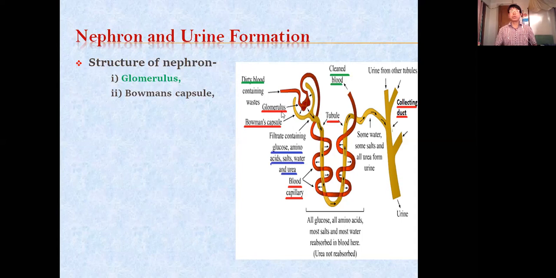Whatever I have underlined with red ink, these are important and you have to mention them. So first it is the glomerulus, and this cup-like structure is called the Bowman's capsule. This Bowman's capsule is connected with a long pipe. There are different names according to different positions, but as a whole, we call it the tubule. So you remember it as a tubule only. Otherwise, loop of Henle and all these things are there.